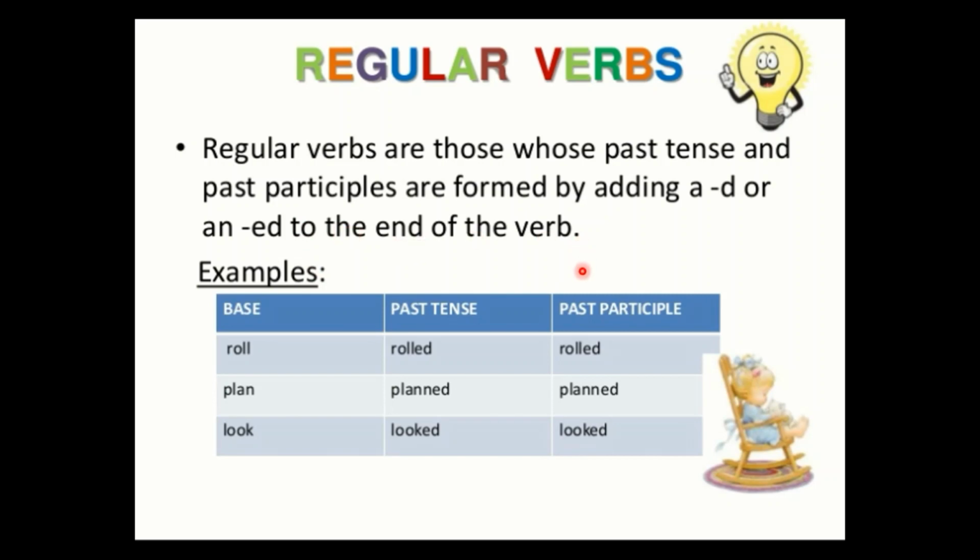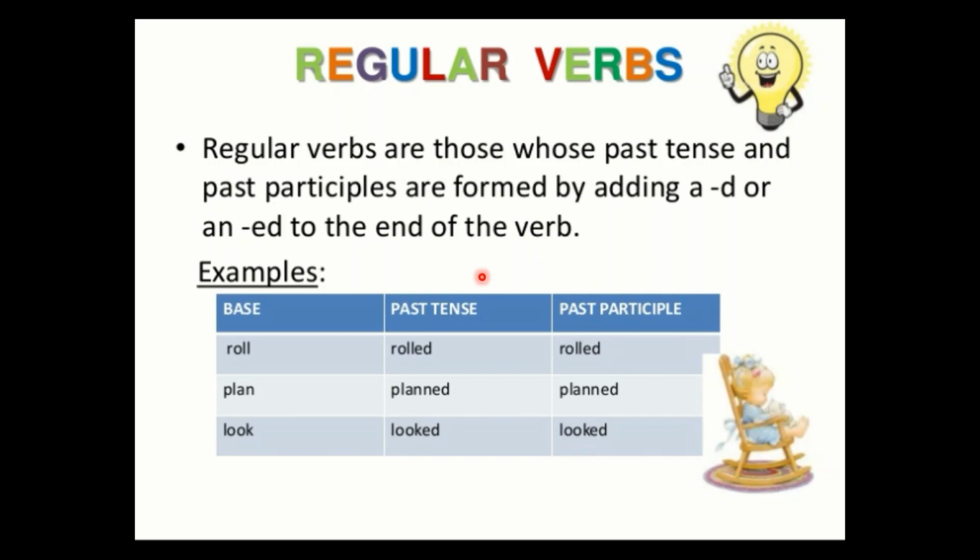So regular verbs are those whose second and third form ends in d or ed. Why are they called regular? It means that they are changed in a regular way in the second and third form.